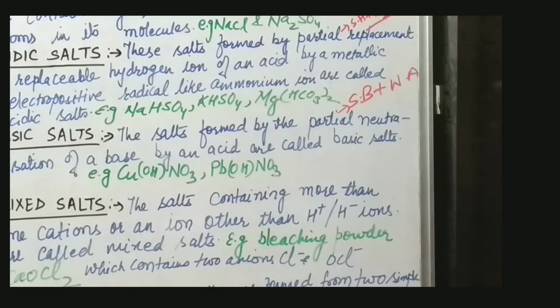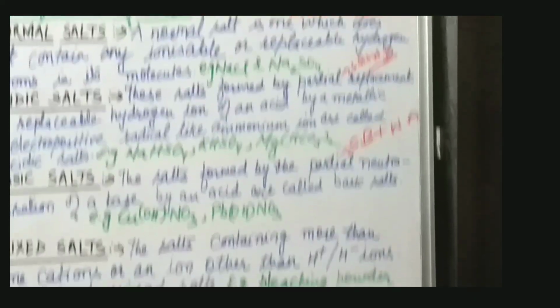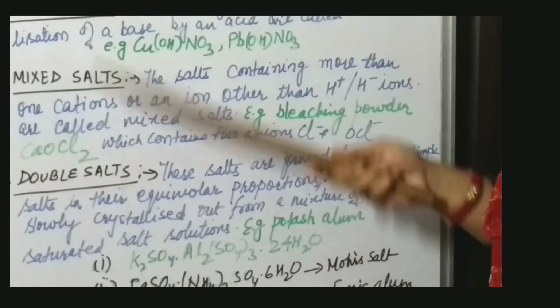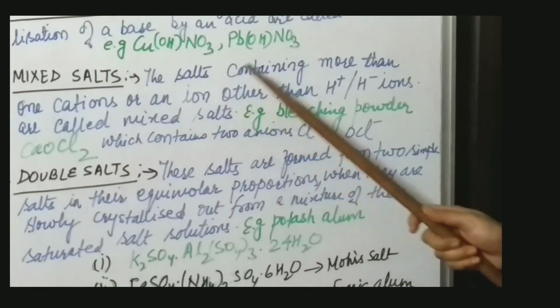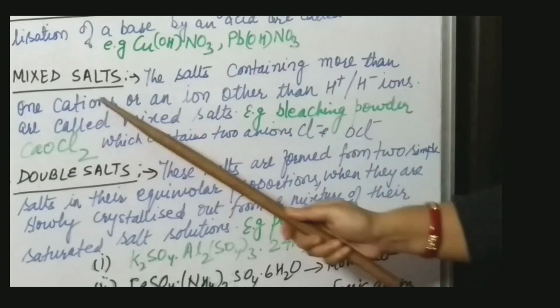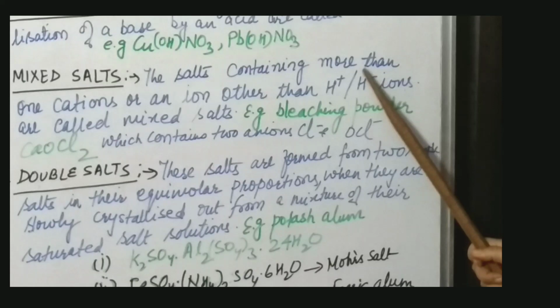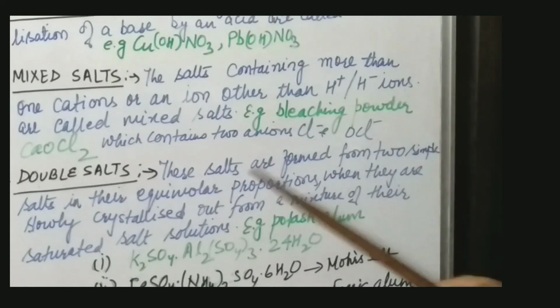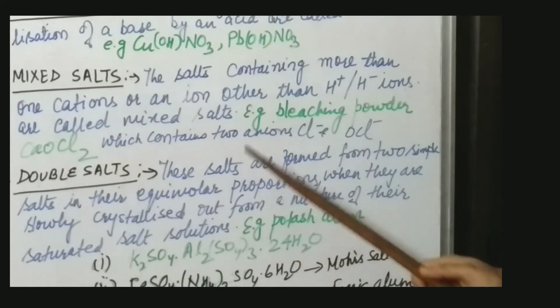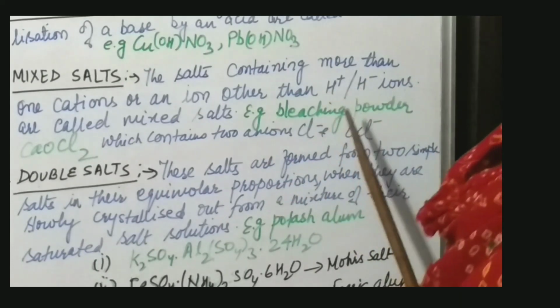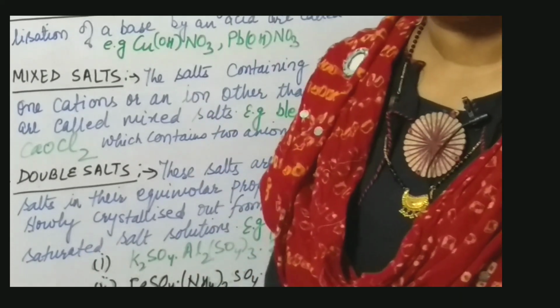Fourth point, mixed salts. This is a little bit different from the normal studies, because salts containing more than one cation or anion other than H+ or OH- ions are called mixed salts. For example, bleaching powder. The formula of bleaching powder is CaOCl2.